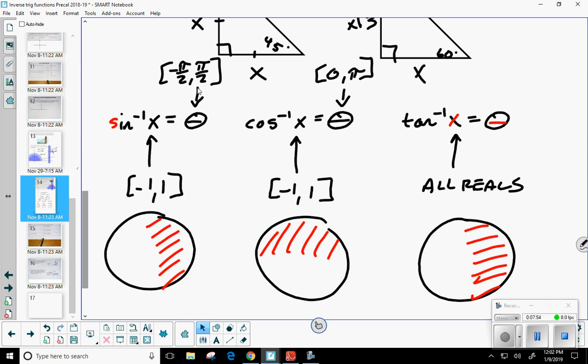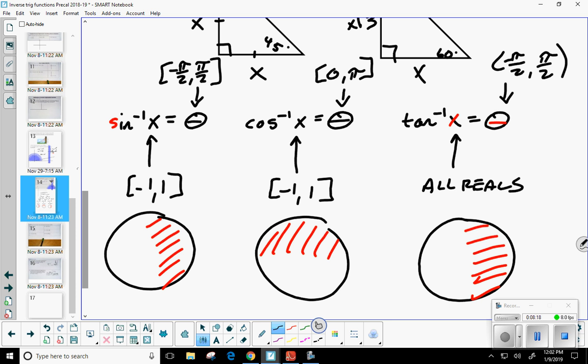But there is one difference. While sine inverse can include negative and positive pi/2, tangent inverse cannot. So it is still going to be between -90 and 90, but we cannot include those because tangent's undefined at those locations.